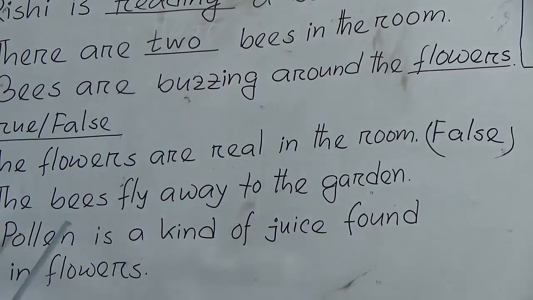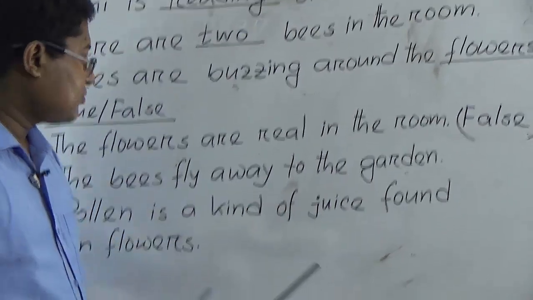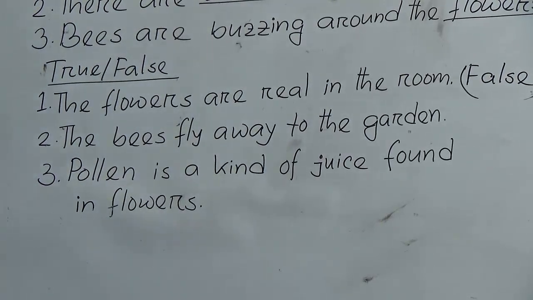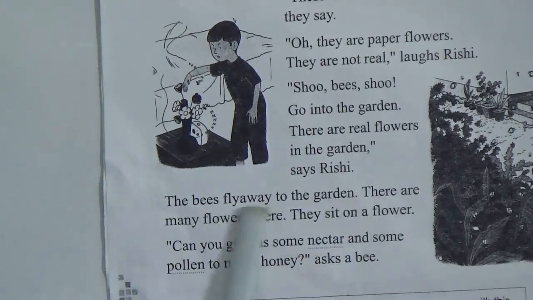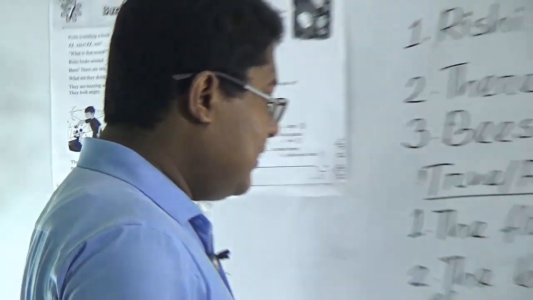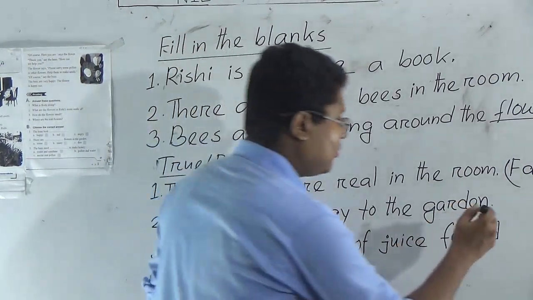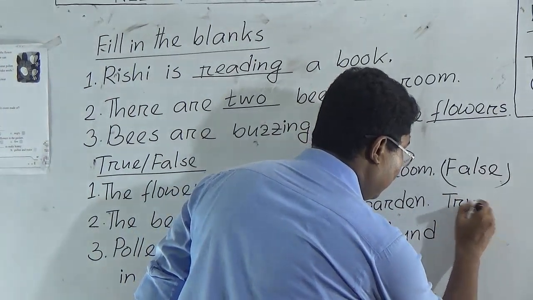Number 2. The bees fly away to the garden. True or false? Again, come to the unit. Look at this line. The bees fly away to the garden. So this one is true. True spelling T-R-U-E, true.